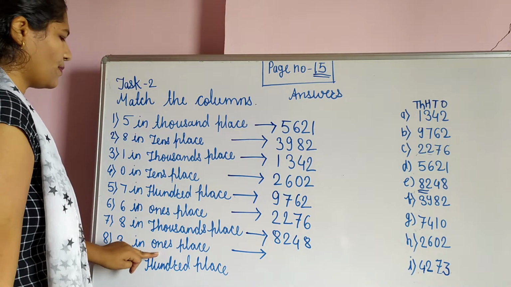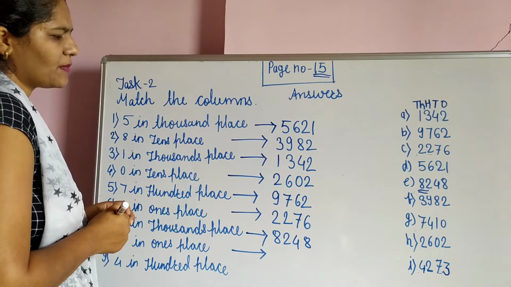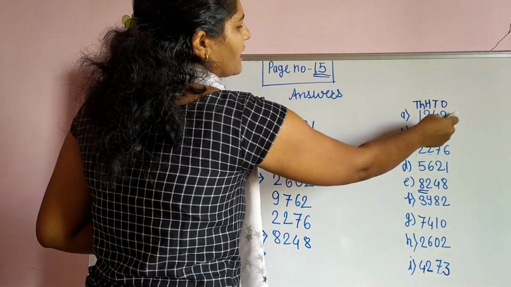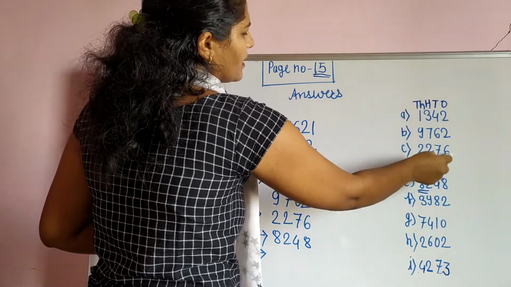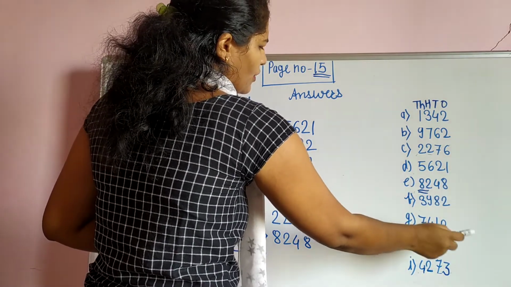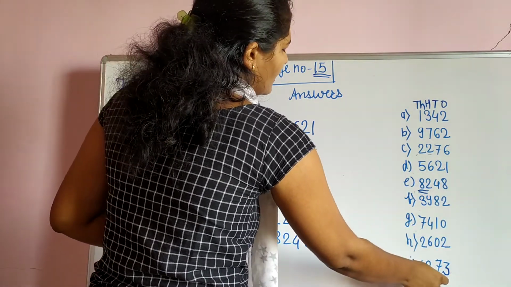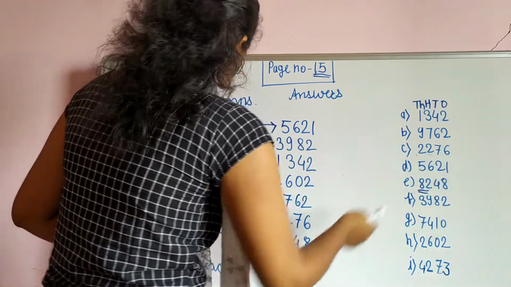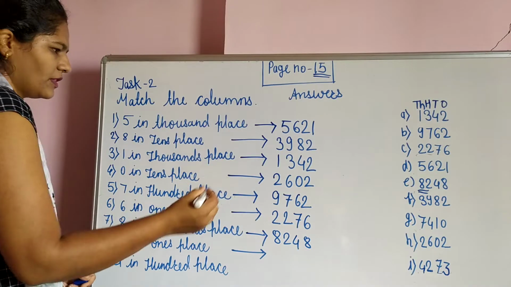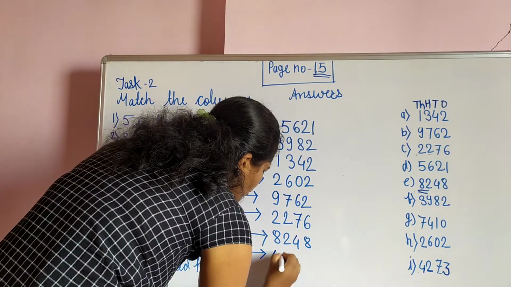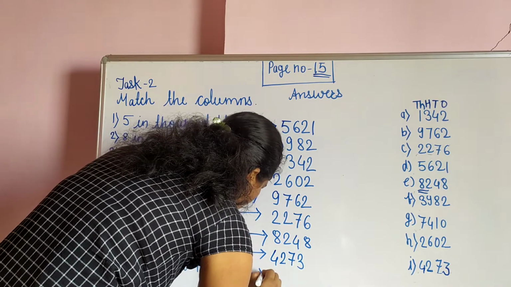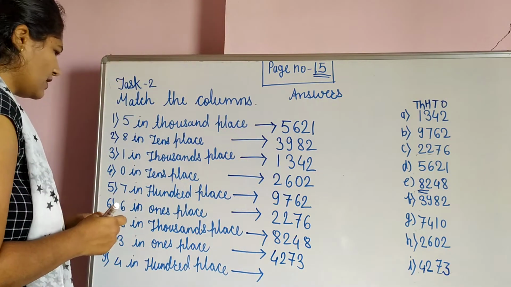Now we see the next one. 3 in ones place. So where is the 3 in ones place? This is the ones place. Here is 3 there? No. Here 2 is there, 6 is there, 1 is there, 8 is there, 2 is there, 0 is there, 2 is there. And this is the 3 in ones place. We want 3 in ones place, so that is our answer, 4,273.